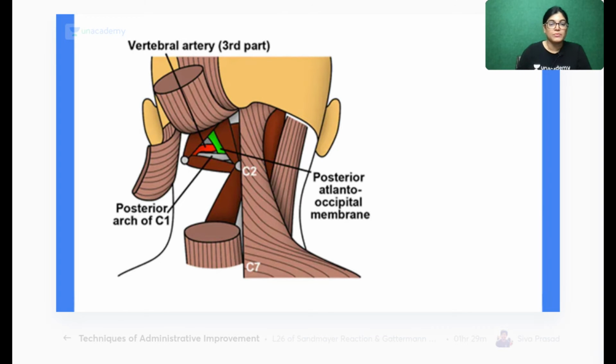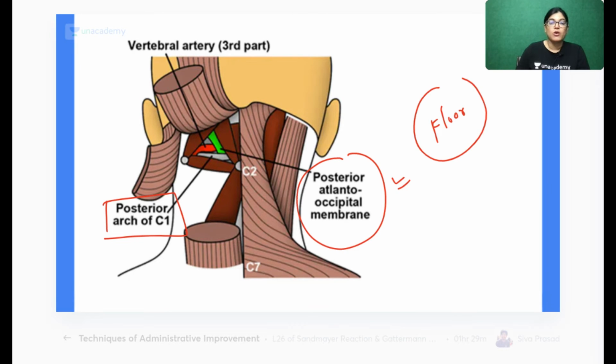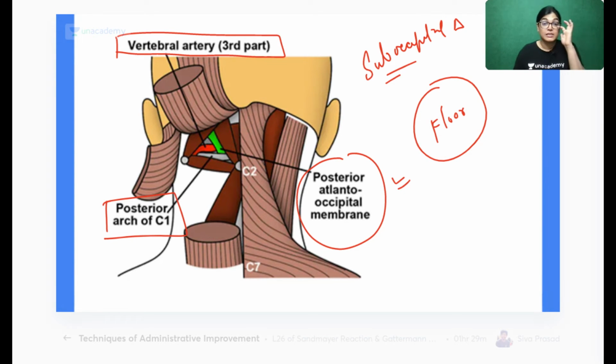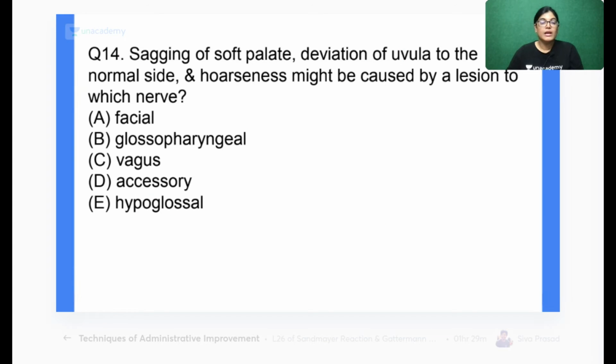I would like to show this diagram. See here, this is the posterior atlanto-occipital membrane, and this is the posterior arch of the atlas vertebra. So these are the floor structures of the suboccipital triangle, which is shown here. And you can clearly see the third part of the vertebral artery is resting over, and traversing in, the suboccipital triangle as shown. Absolutely right.